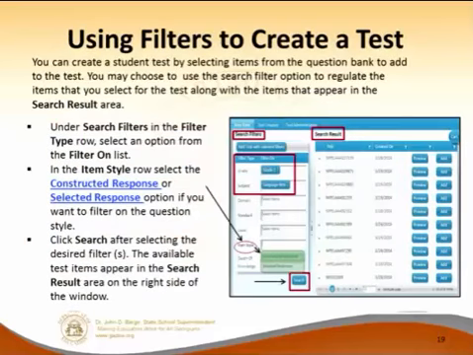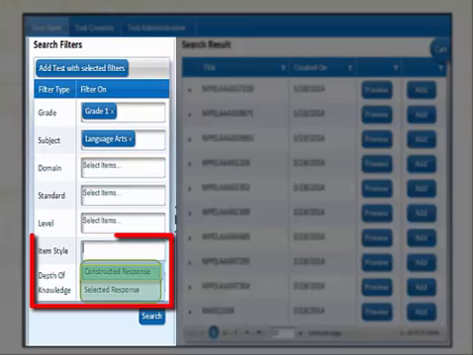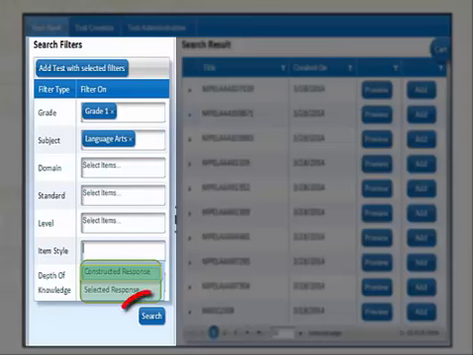Using filters to create a test. That's where we're going to begin. You can create a student test by selecting items from the question bank to add to the test. You may choose to use the search filter option to regulate the items that you select for the test, along with the items that appear in the search result area. So if I want grade 1, I want language arts, and do I want constructed response or selected response, or both? If I want both, I just leave it alone. Then once I do that, I click search.